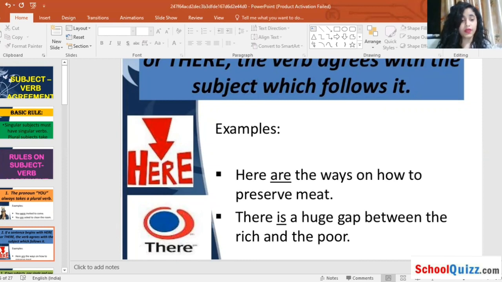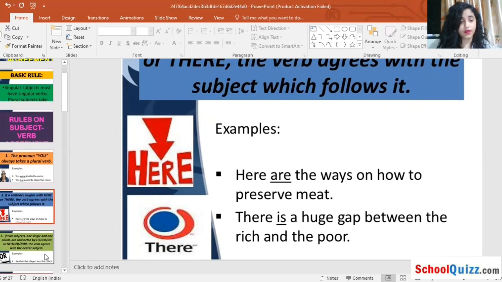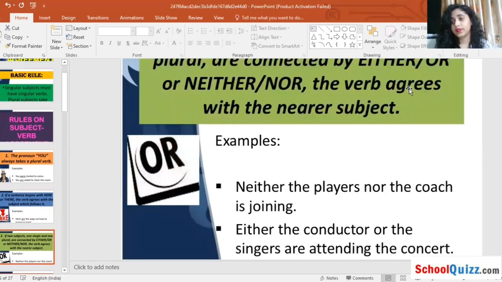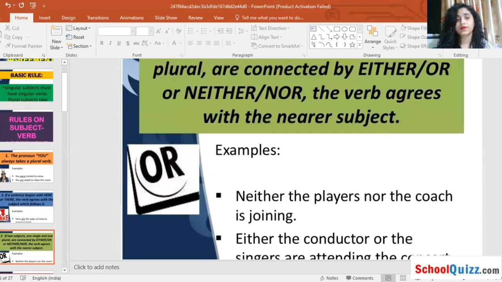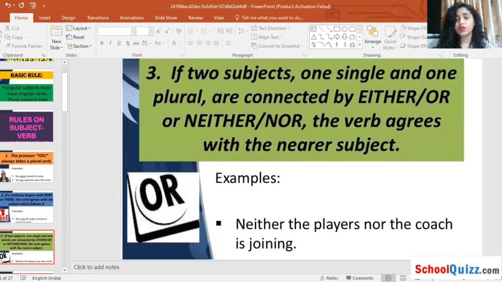Okay, beginning with our next rule, that is the third one. See, in this one, if two subjects, one singular and one plural, are connected by either or, neither nor, the verb agrees with the nearer subject. Whatever is suitable to the nearer subject will be agreed to.